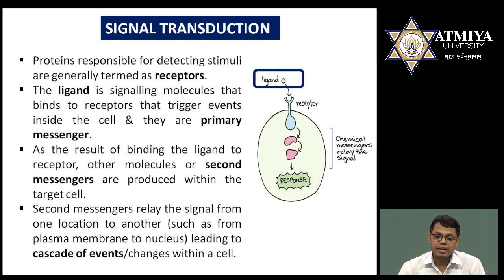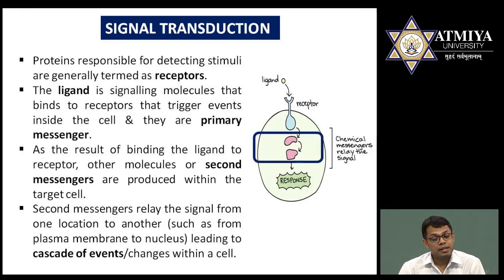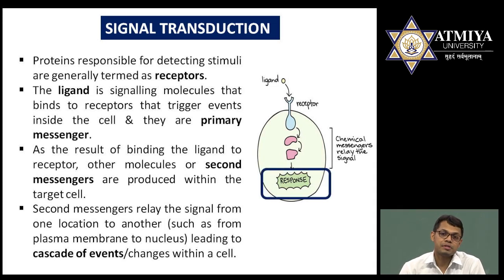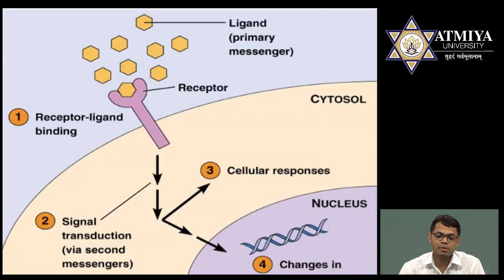See, this is the ligand which is coming from outside the cell, that is, it is extracellular. Then second are secondary messengers, which are produced inside the cell, and third are responses, that is different types of biological responses. Now in a different diagram you can understand clearly that different types of ligand molecules, which are very specific for a particular receptor, will bind and convey the message in the cytoplasm.